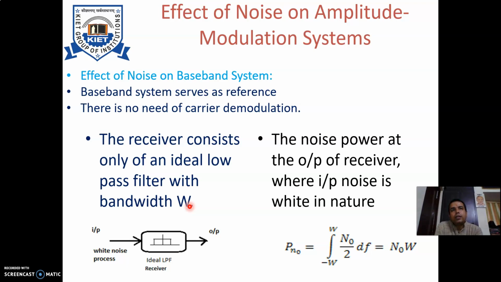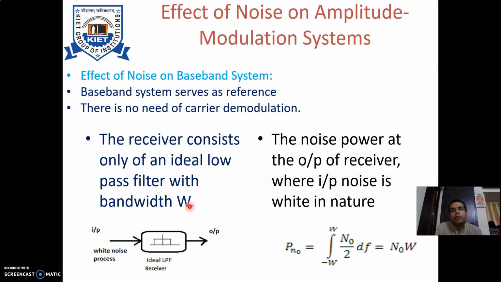Now we are presuming the receiver consists only of an ideal low pass filter with bandwidth W. The bandwidth W implies that the message signal is available from 0 to W frequency, and you want to filter out this particular signal itself, so you need not worry about the frequency components greater than W.